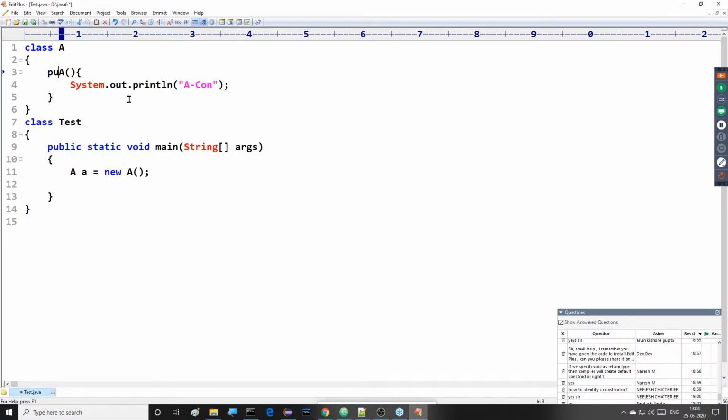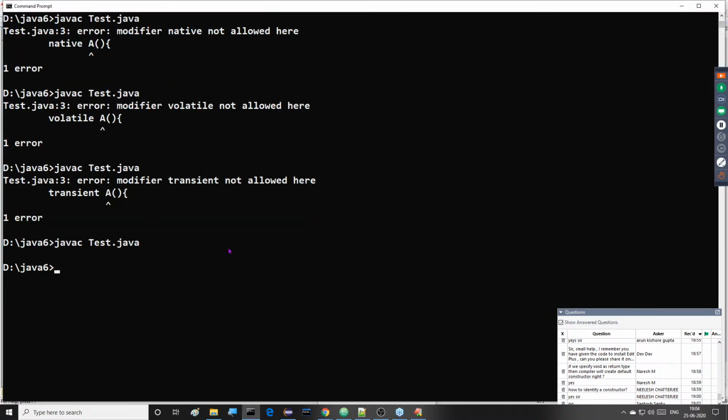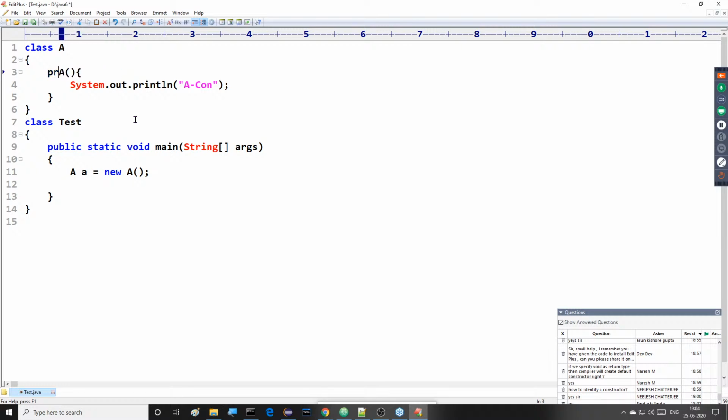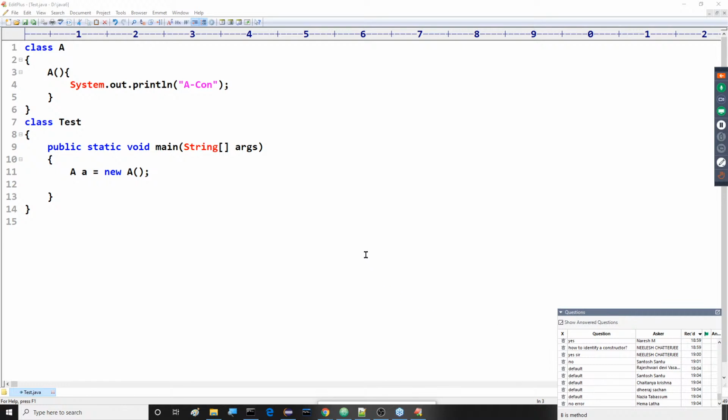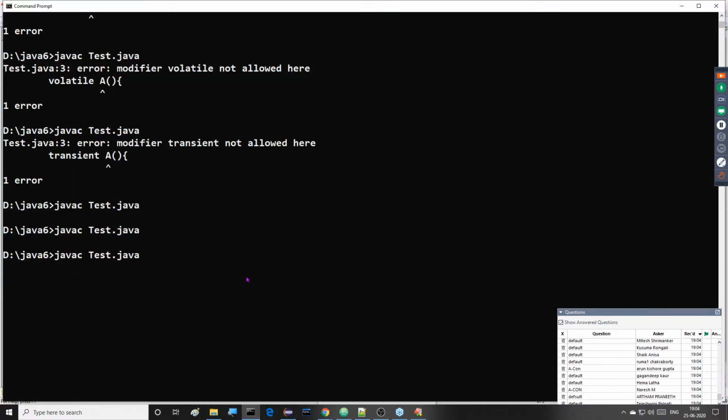Next, protected also we can provide here. Inside this protected, what do we get? javac Test.java, no error. That's okay, good. Now I have not provided anything, guys. If we do not provide anything, what scope do we get? Default scope. Whenever we do not provide anything, default scope is also allowed here. All of you listen carefully. So there is no compilation error in this case also.